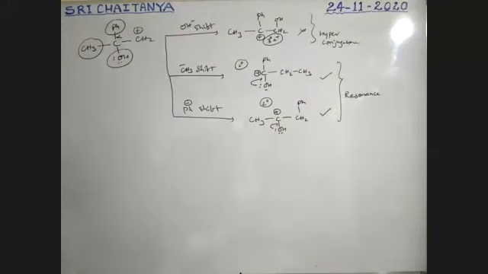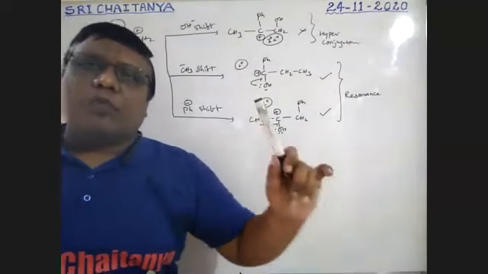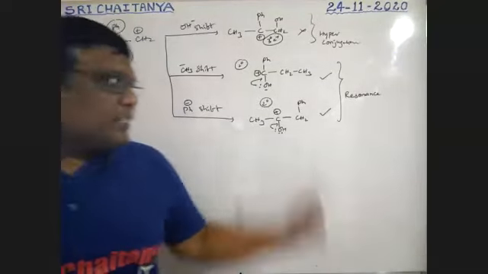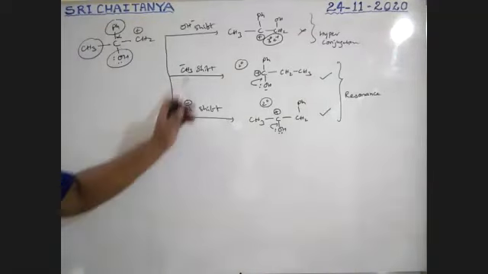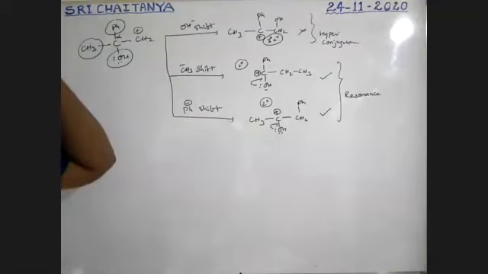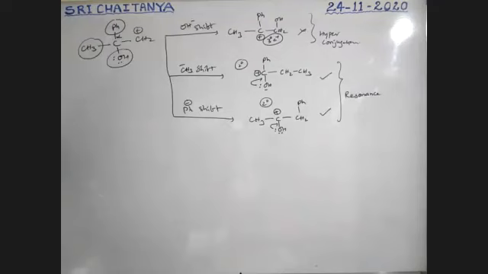So resonance dominates hyperconjugation. Therefore, resonance stabilized structures are more stable than hyperconjugation structures. Therefore, OH shift is not possible, boys, but methyl shift and phenyl shift are possible. It is very, very important.